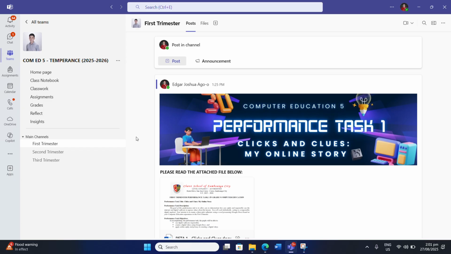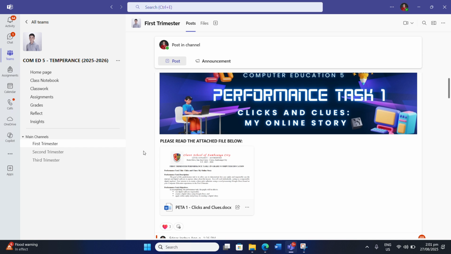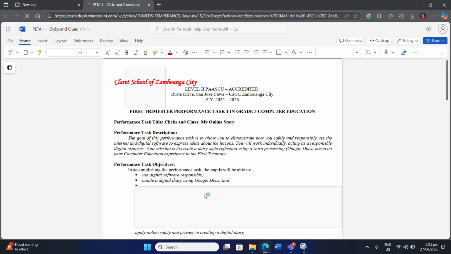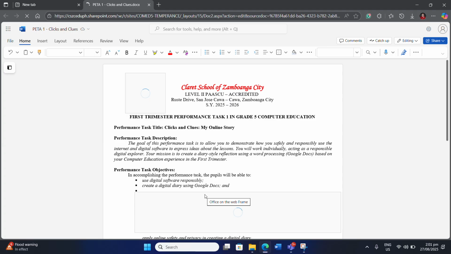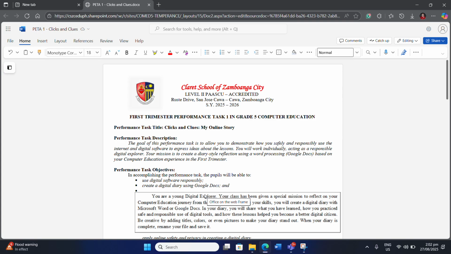Let us try to click the attached file below, which I uploaded earlier. I am going to click this one, and then it will lead me to Microsoft Edge or Google Chrome or any search engine. There on our screen, you can see the attachment of your performance task number one.